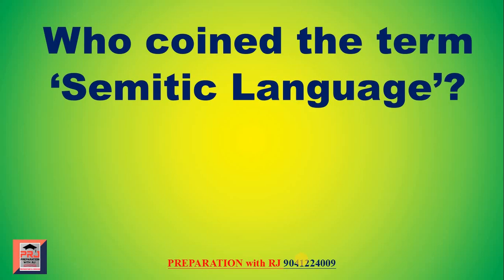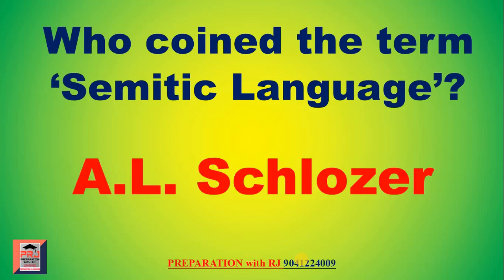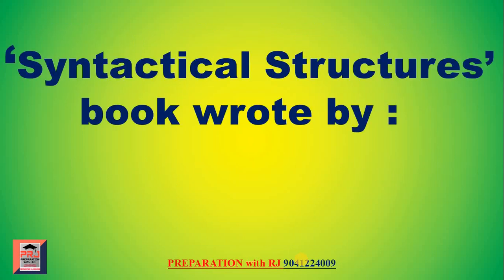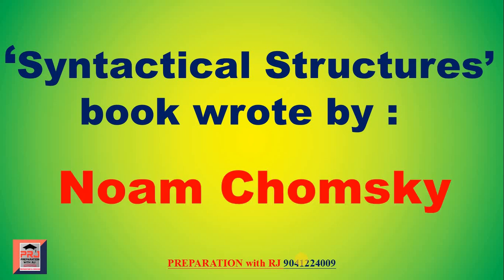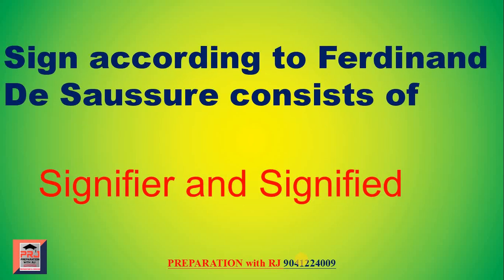Who coined the term Semitic language? The answer is A. L. Schlosser. The book Syntactical Structures was written by Noam Chomsky. Sign, according to Ferdinand de Saussure, consists of signifier and signified. Students, in a previous paper they raised the question: how many aspects are there in a sign according to Ferdinand de Saussure? The answer is 2, namely signifier and signified.